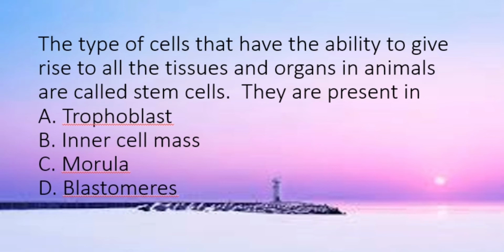The type of cells that have the ability to give rise to all the tissues and organs in animals are called stem cells. They are present in the blastocyst stage. The blastomeres get rearranged into outer trophoblast and inner cell mass. And inner cell mass develops into the fetus, so it is the group of cells having the stem cells. So the answer is option B, inner cell mass.